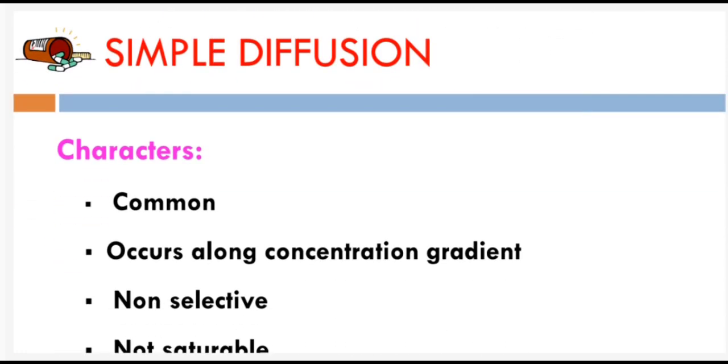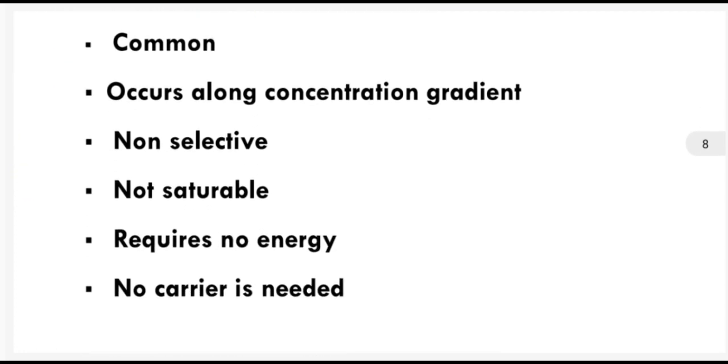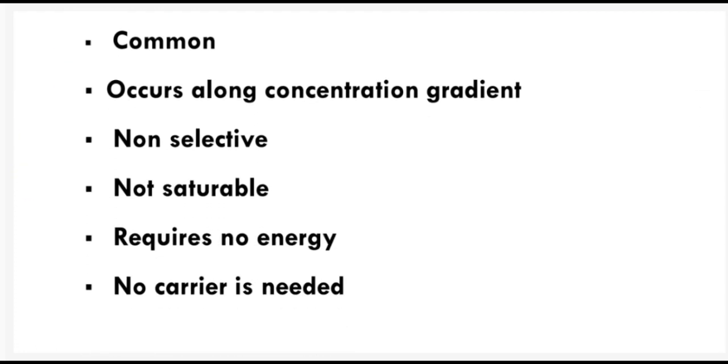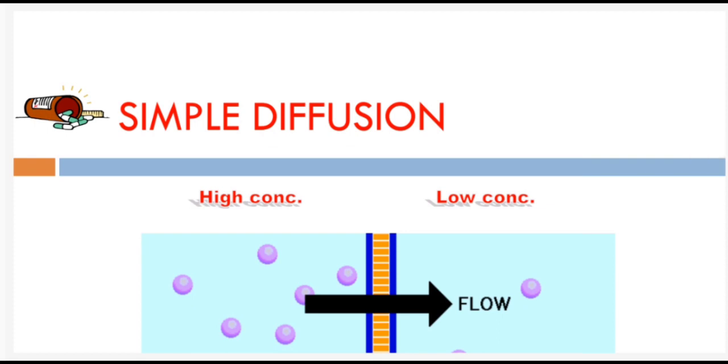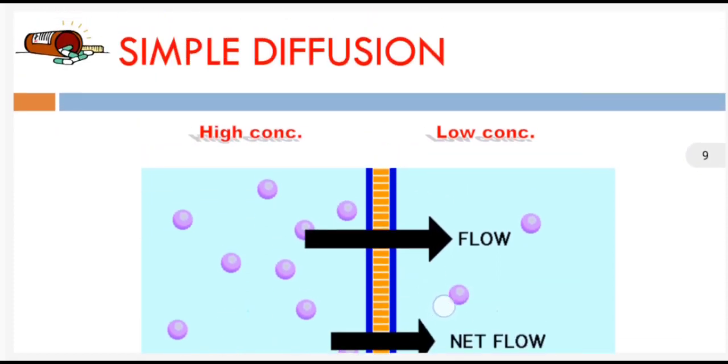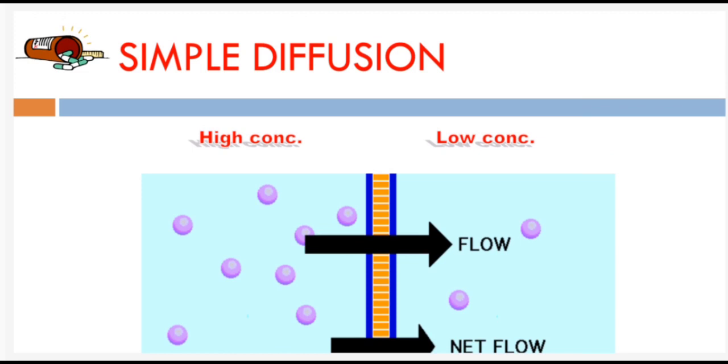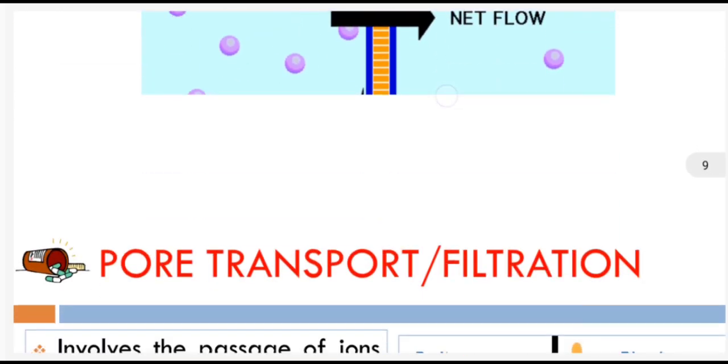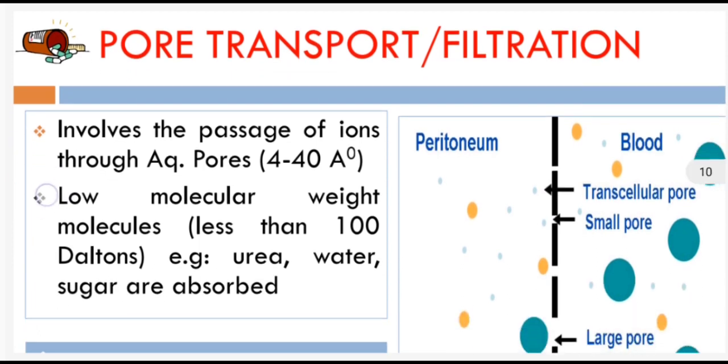Simple diffusion is the common process and occurs along the concentration gradient, meaning from higher concentration to lower concentration. It is non-selective, not saturable, requires no energy and no carrier is needed. Next, the figure of simple diffusion: flow of fluid is from high concentration to low concentration. Next, pore transportation or filtration.